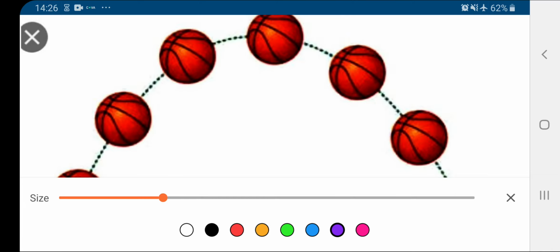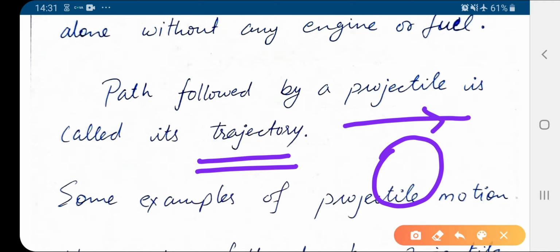Now the path followed by the projectile. The path followed by any body is called its trajectory. Similarly, the path followed by the projectile is called its trajectory. Now what is the type of its trajectory? Is it a straight line, or is it circular, or is it any other type, that we will see in the next section. So whether the path is a straight line, circular, or some curve type, the path that it follows we call its trajectory. So simply, the path followed by a projectile is called its trajectory.